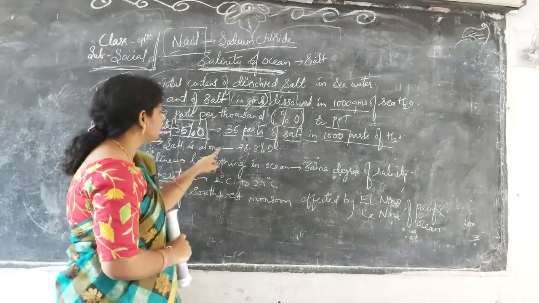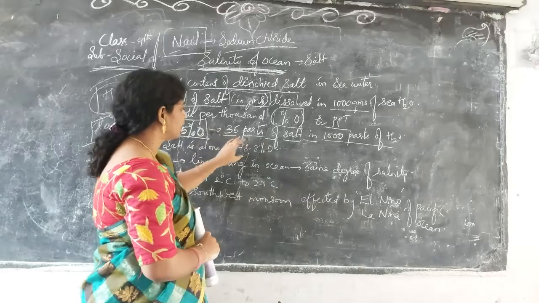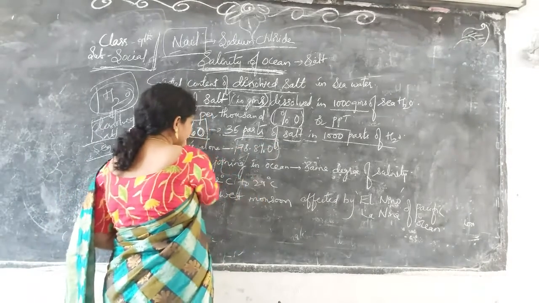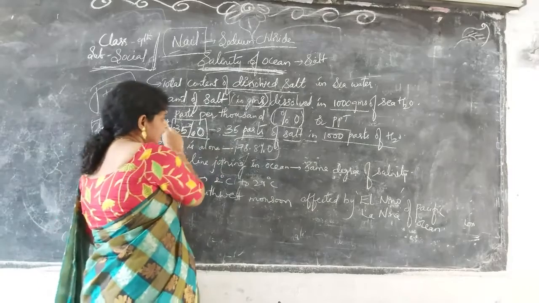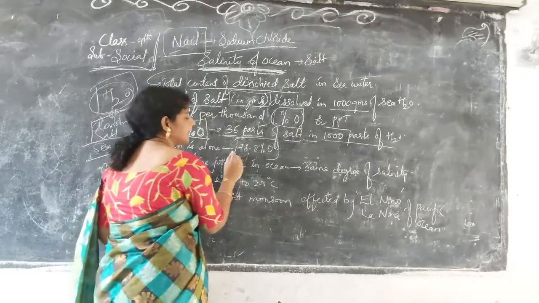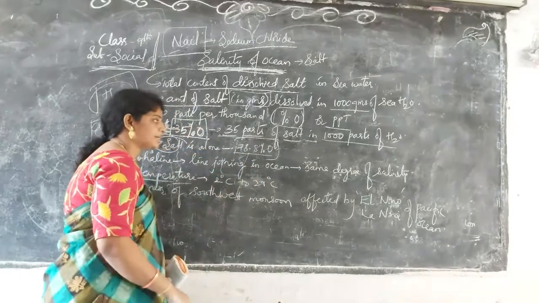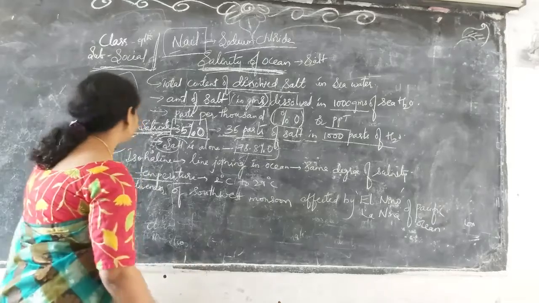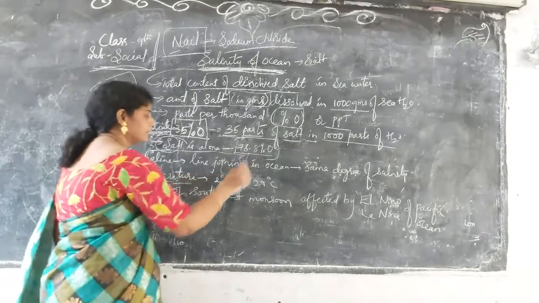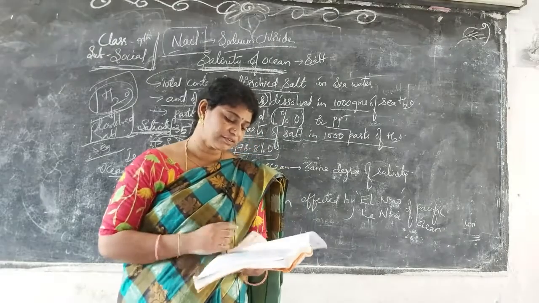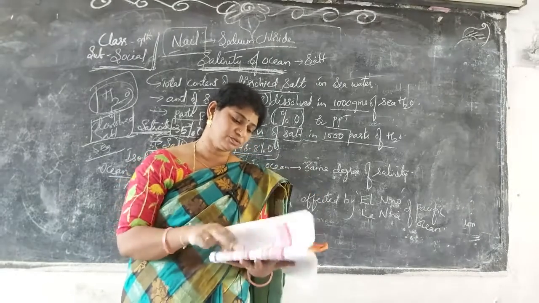Next, if you measure only salt, only the salinity we are telling, that is 35 parts are present. If you go for the complete salts of the sea, it is 78.8 parts of 1000. See here, this salinity differs, they have given one photograph for you, just watch through that.